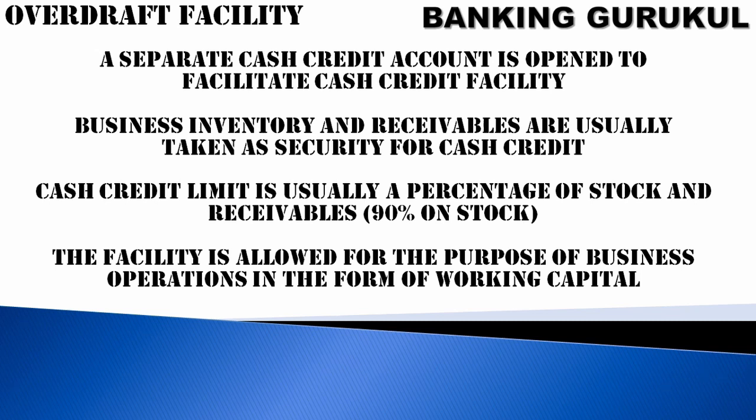Some features about cash credit facility. A separate cash credit account is opened to facilitate the cash credit facility. Business inventory and receivables are usually taken as security for cash credit. The cash credit limit is usually a percentage of stock and receivables. You can mention 90% on stock. If your stock is worth 1 lakh rupees, you will get 90,000 rupees as your cash credit limit. The facility is allowed for business operations in the form of working capital.